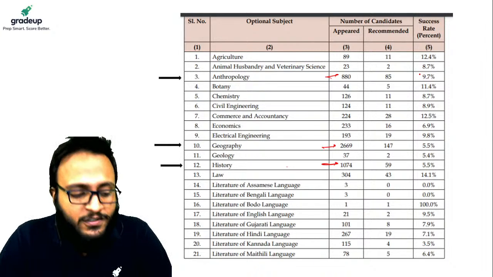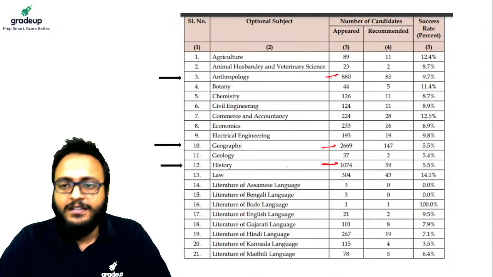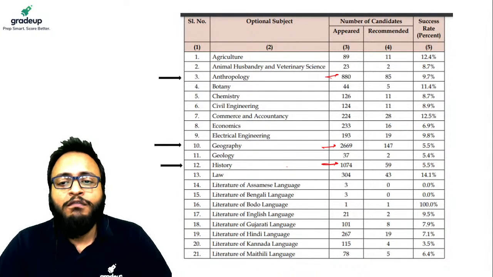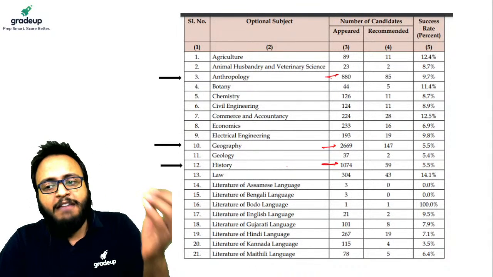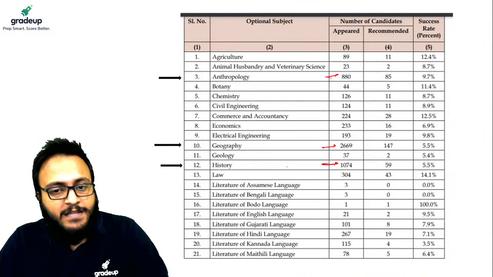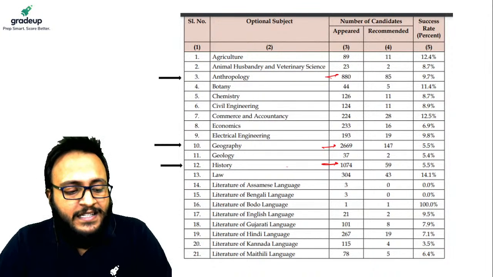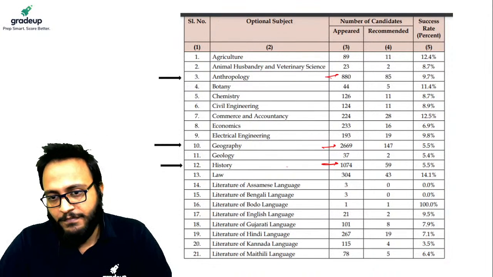Guys, why am I showing this to you? Just to make the picture clear that the success rate is often very low with every optional. That is not something unique to any particular subject. It will be wrong to consider any subject as safe.